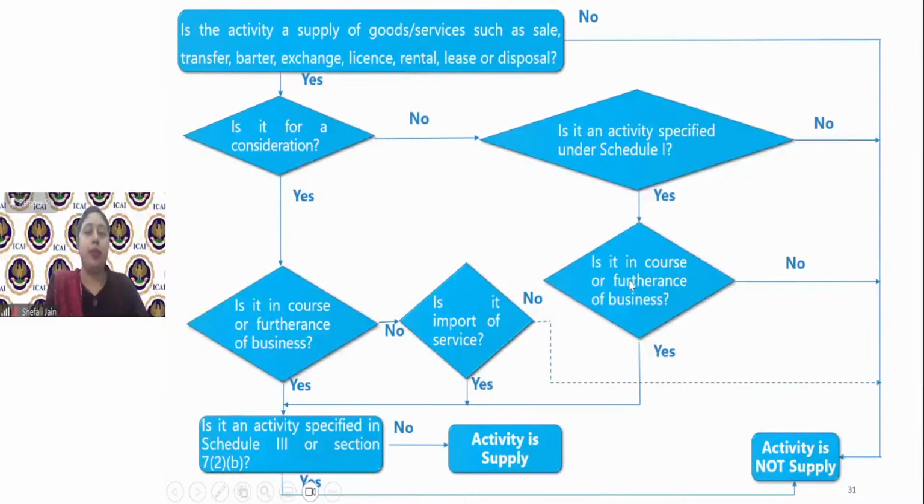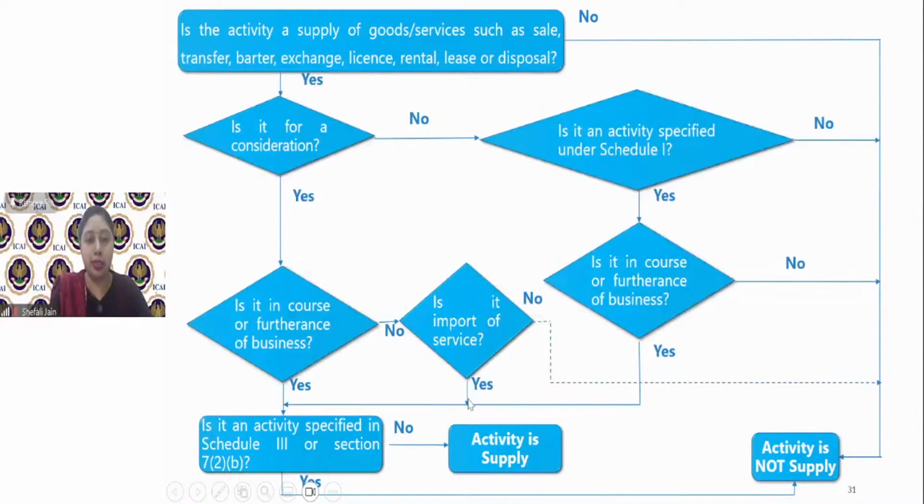Now, the next step is that we again start from the first step. Activity is an activity of sale of goods, or it is in the nature of supply of services, and it is for a consideration. Consideration is there. But is it in course or furtherance of business? It is not in course or furtherance of business. The answer is no. Consideration is there, but it is not in course or furtherance of business. Then we have to check whether it is import of service, because we know the only exception to business test is import of service. Consideration is there, business test is absent. So we need to check whether it is an import of service.